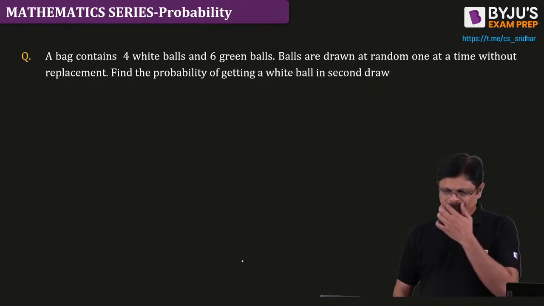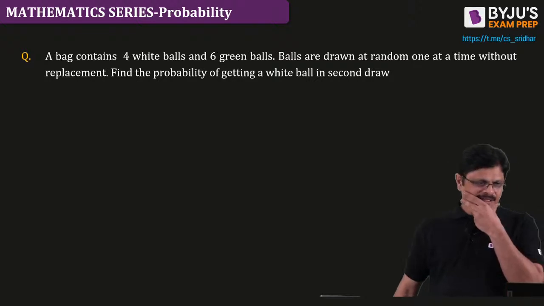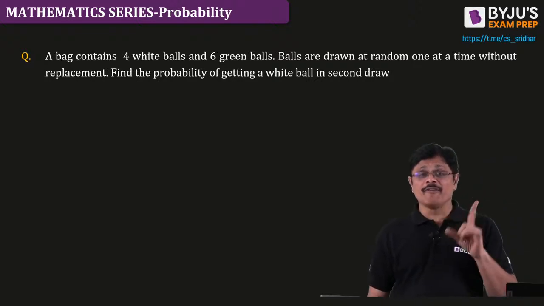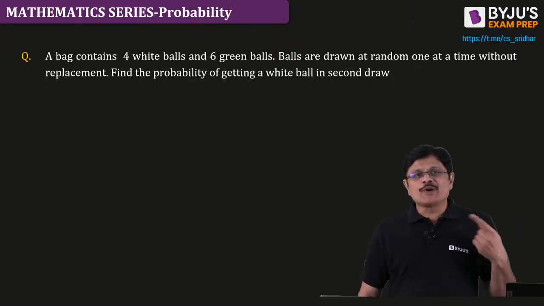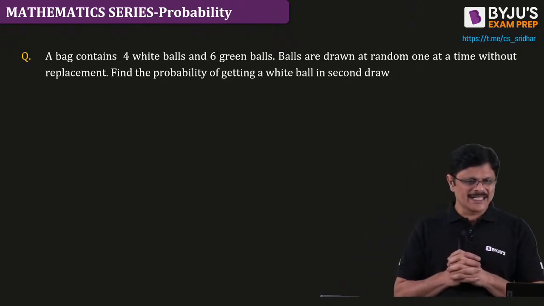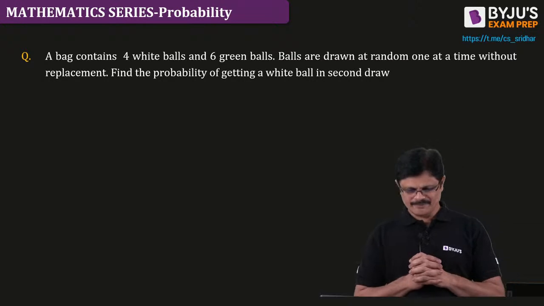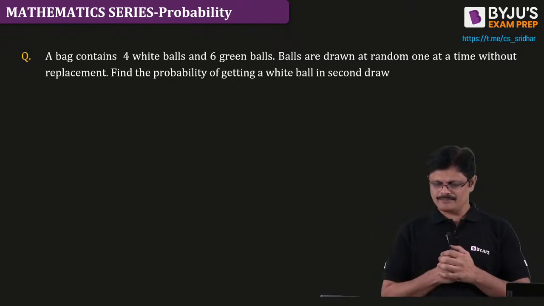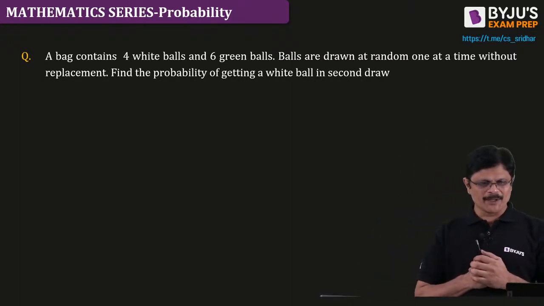Very good. Next one. This is an interesting problem, sir. This is a very interesting, important type of variant. This is what we call a dependent event problem. Please solve this problem carefully.